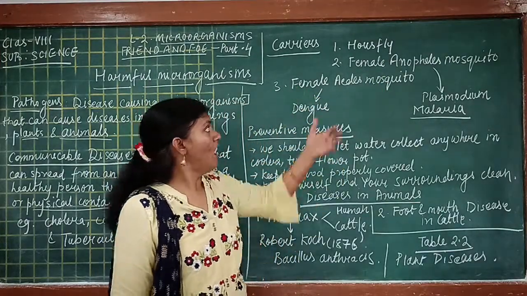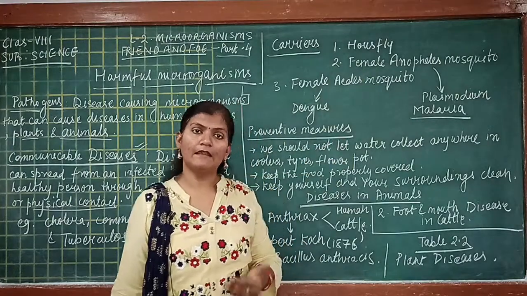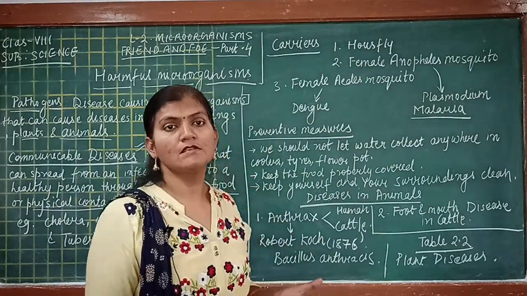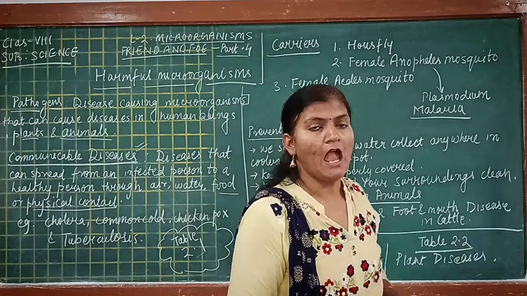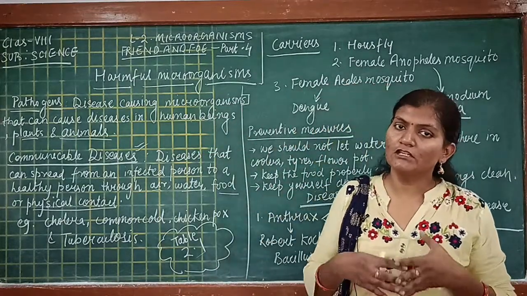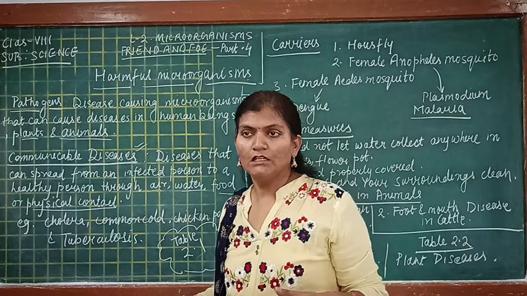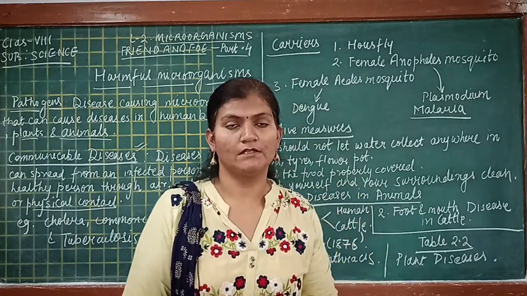So let us see how the housefly is a carrier. Students, if we make any food item and leave it uncovered, the housefly may sit on it.